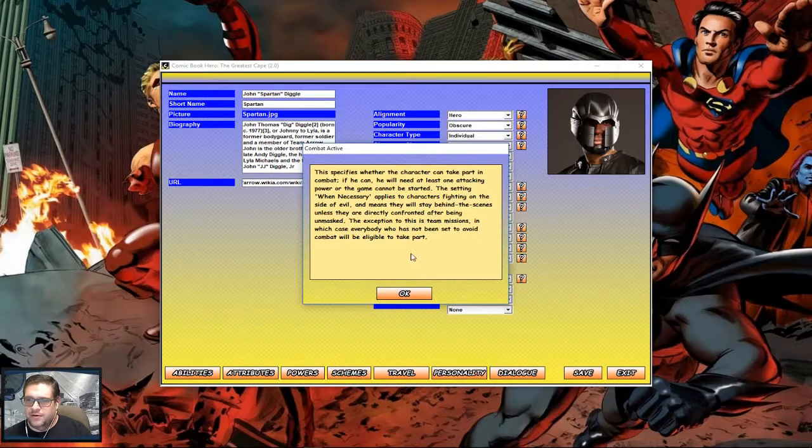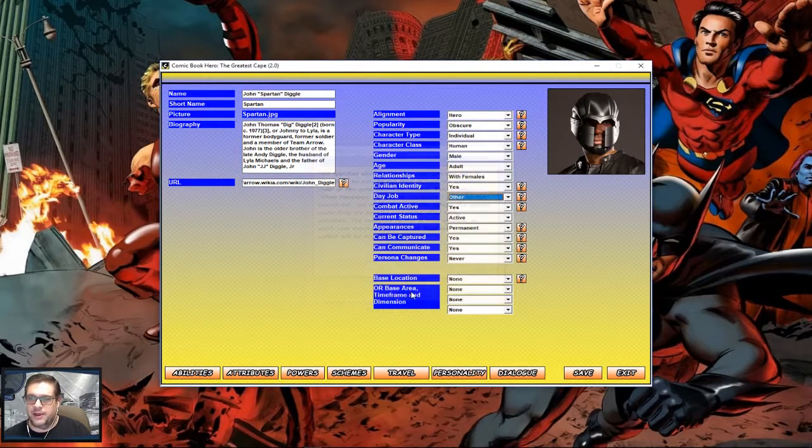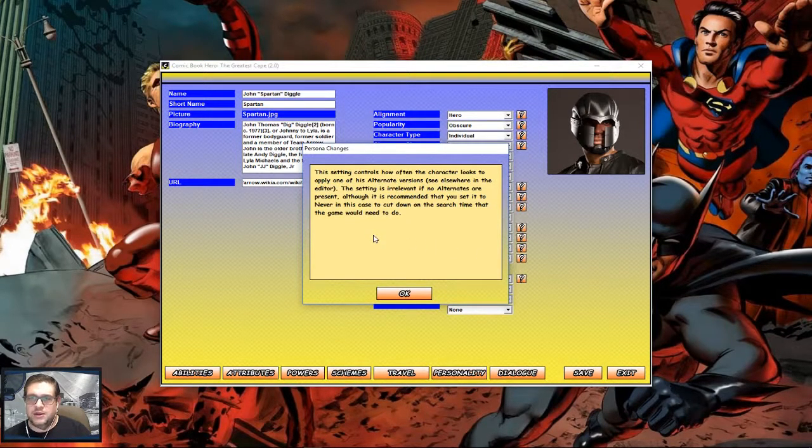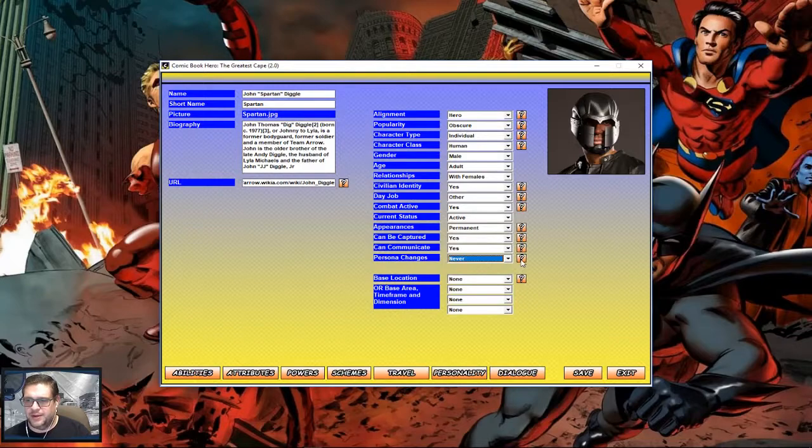Combat active. This specifies if he can take place in combat. Yeah, we want that. His current status is active, permanent. He can be captured, yes. He can communicate. His persona never really changes, but this controls how the character looks and applies one of his alternate versions. We don't have an alternate version really, but I guess we have to create two characters for that. Space location, he's going to be in Starling City. He's going to be on Earth, present day. And obviously Earth Zero is the continuum, or one of the 52 universes, but Earth Zero is the focal point. So we're going to add him there.